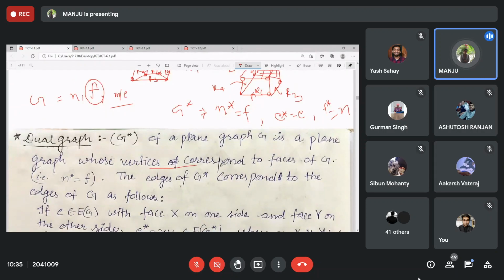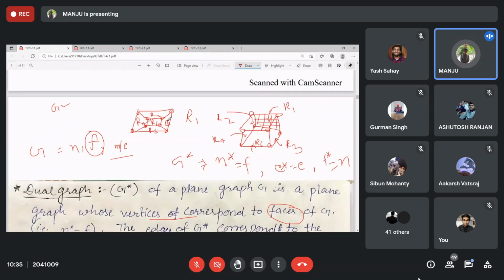Corresponding to this one, in G star there will be 6 vertices. Clear?